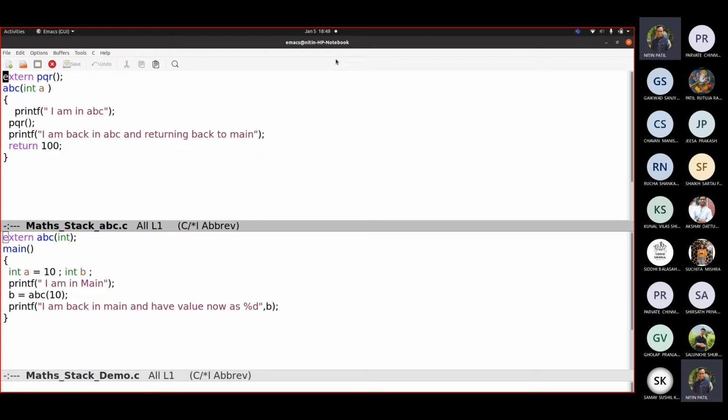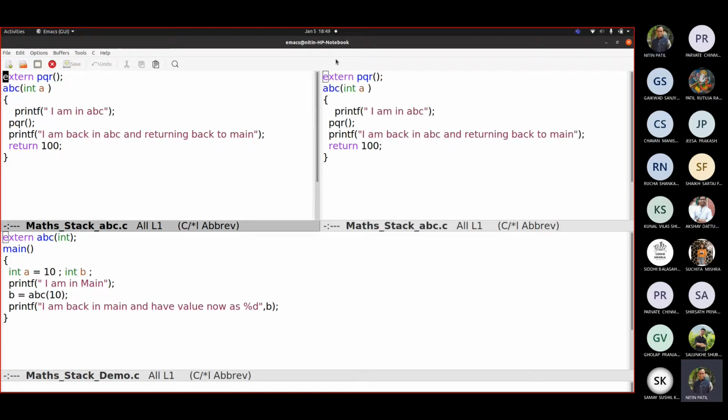Okay, now Control G, Control X2, Control XF, maths stack ABC.c. Correct, and this contains Control XF, maths stack PQR.c. Can you see these functions? All these three functions. Now we have to modify here. This PQR needs to be changed. So this is the PQR function. We have to change this file. We don't want this external. This is PQR.